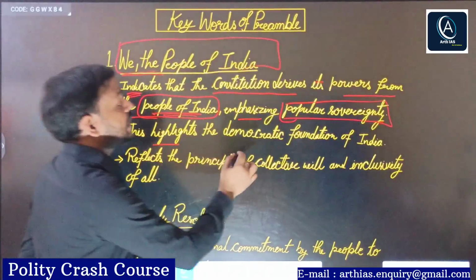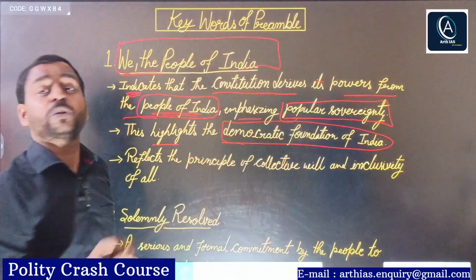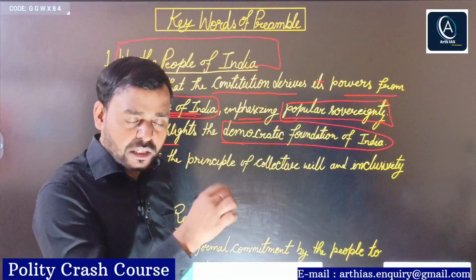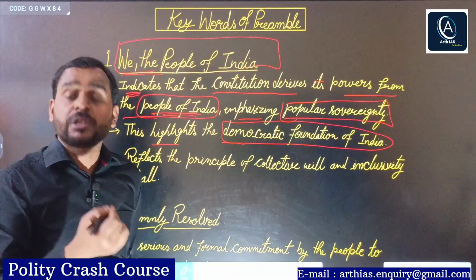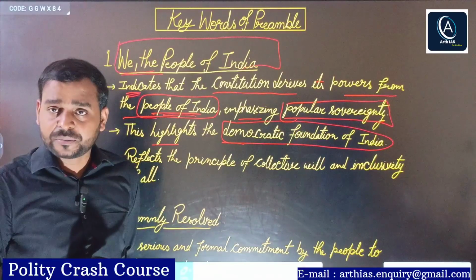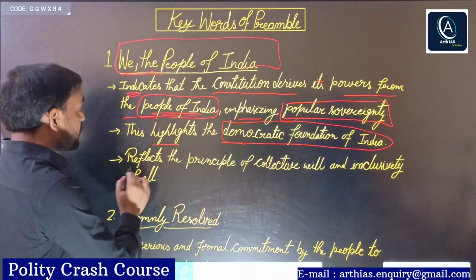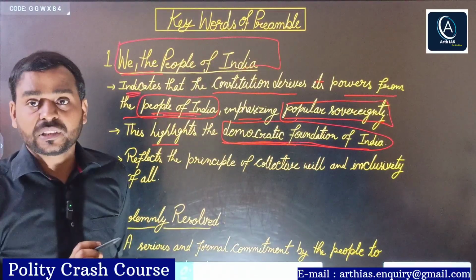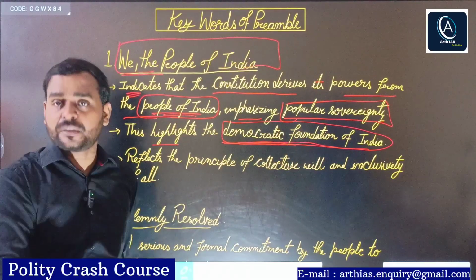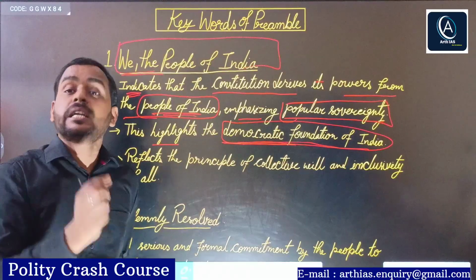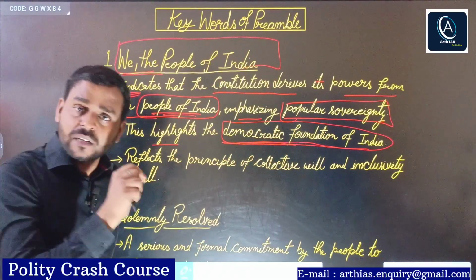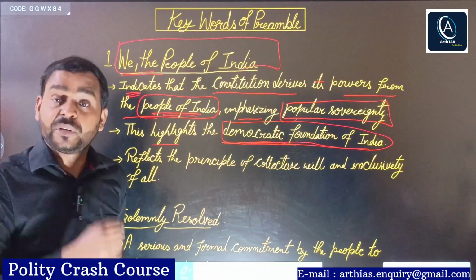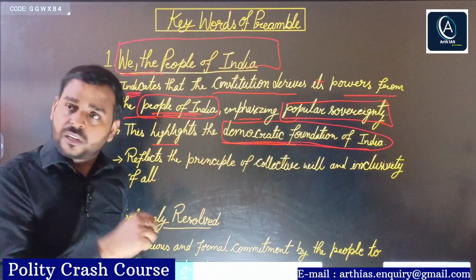Next, this highlights the democratic foundation of India. Obviously, democracy means what? If you want to use Abraham Lincoln's statement, he says: of the people, by the people, for the people. Right? So it also reflects the democratic foundation of India. India is a democratic country. Though, which kind of democracy? Indirect democracy, not direct democracy like Switzerland. Because in a vast country like India with a huge population, direct democracy is not possible. We have indirect democracy. We elect our representatives and they make law on behalf of us.